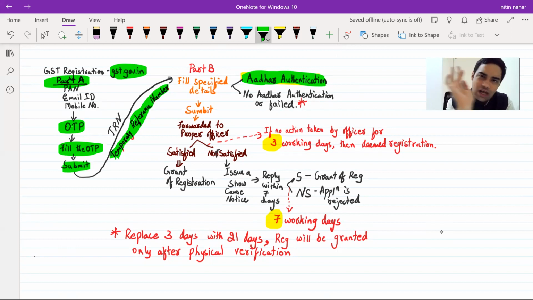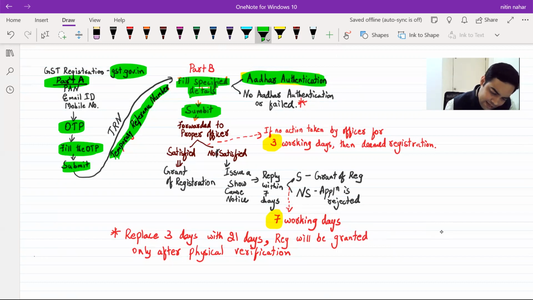First, let's talk about Aadhaar authentication being successful. Then we will talk about Aadhaar authentication not being successful, or a person not opting for Aadhaar authentication. You fill the specified details. One detail has been added, that is Aadhaar authentication. Then you submit it. Then the application is forwarded to proper officer. Can the proper officer sit on the application? The answer is no. There is a point saying that if he does not take any action within 3 working days, then deemed registration.